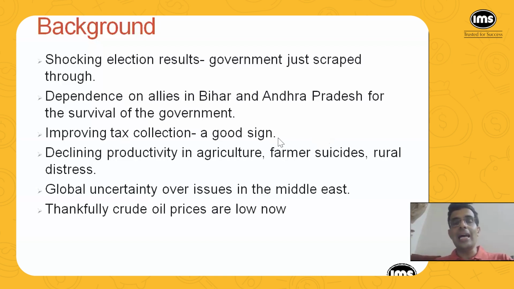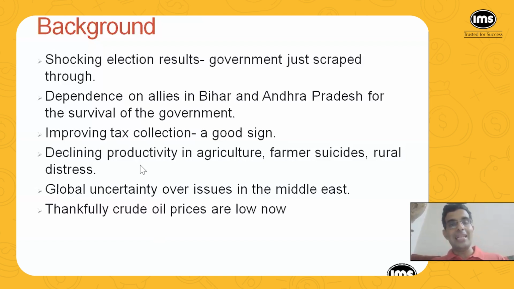Then there is dependence on allies in Bihar and Andhra Pradesh for the survival of the government, and improving tax collection, which is a good sign, because for the first time, in the month of March, the GST collection crossed 2 lakh crores. Of course, because it was the month of March, a lot of spending happens as companies want to finish their spending targets before the end of the financial year. So usually in March the GST collection is always high. But still, it crossed 2 lakh crores for the first time, which is a good sign.